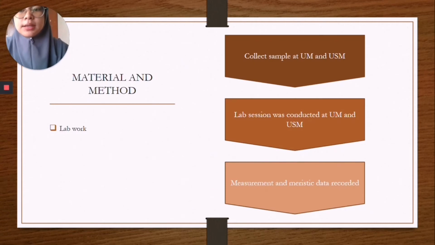The material and method is divided into two, which are lab work and statistical analysis. For lab work, I collected samples at USM and UM, and lab sessions were conducted to examine the morphometric measurements and meristic data.